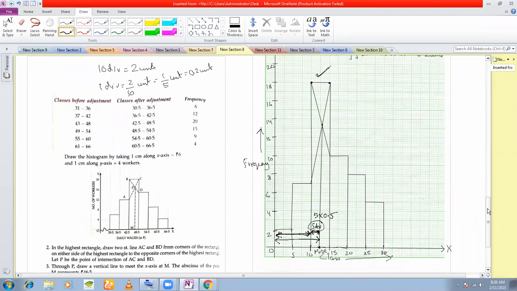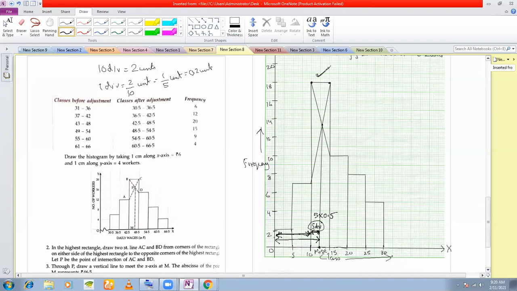Now, normally when you are doing histograms or any graph for that matter, even if you are doing an ogive, try to utilize the entire graph paper. Because if you utilize the entire graph paper, you will get a very accurate answer. If the graph paper is full length and you are using only half the graph paper, although you may be drawing your ogive or histogram properly with no errors, yet you might not get a very accurate answer. So in order to get an accurate answer, try to utilize the entire graph paper.